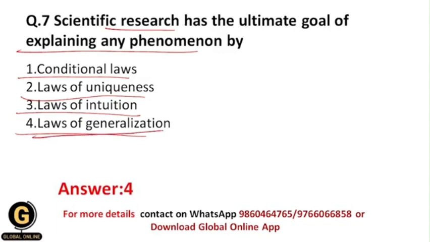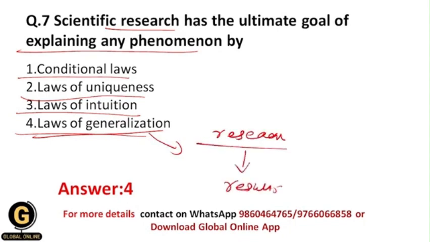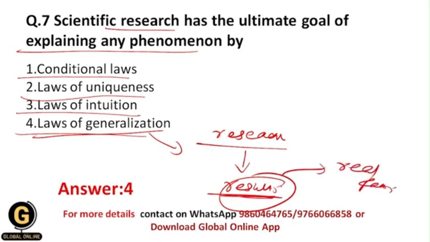Because laws of generalization means we have a research study and we get results from it, and we apply the results of this research study to the real facts. This is nothing but the law of generalization, because you are generalizing the results of the research to the real facts. This is the most important thing, and that's why scientific research has the ultimate goal to explain any kind of phenomenon by these laws of generalization.